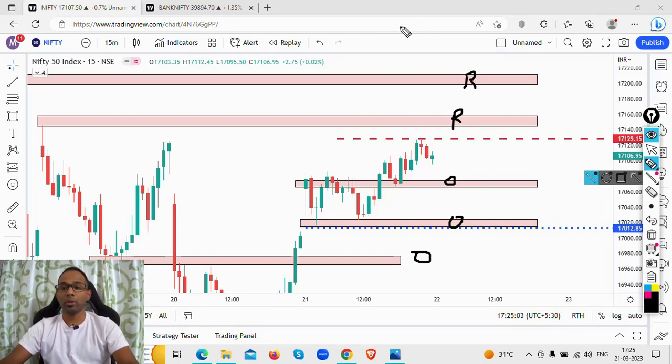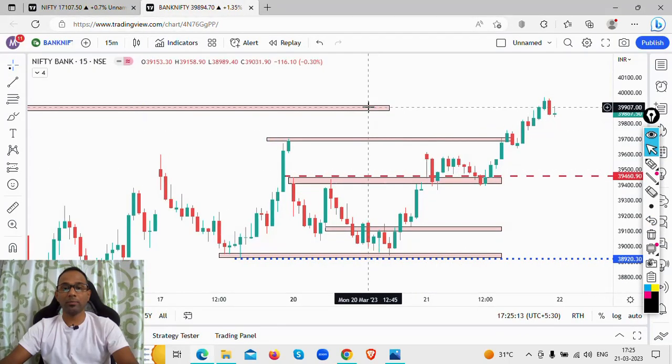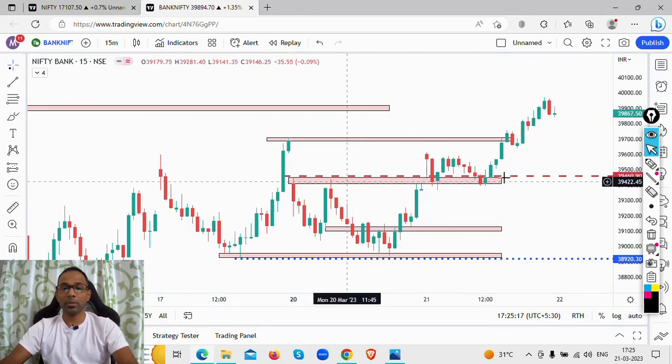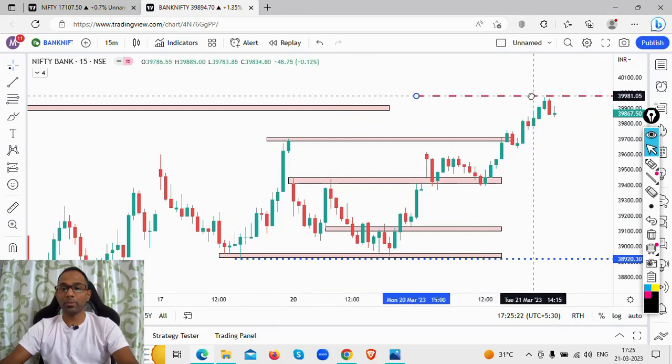Okay, what are we looking at on Bank Nifty now? Let's go to Bank Nifty. I'll just remove these things from here. All right, so let's go to Bank Nifty, and I'll do some adjustment here itself. Let's just keep this here. So what I'll do is I'll bring the Bank Nifty, that is this red dashed line.